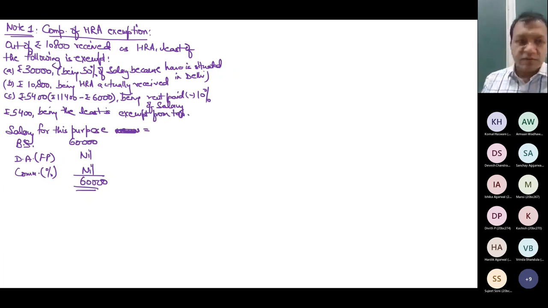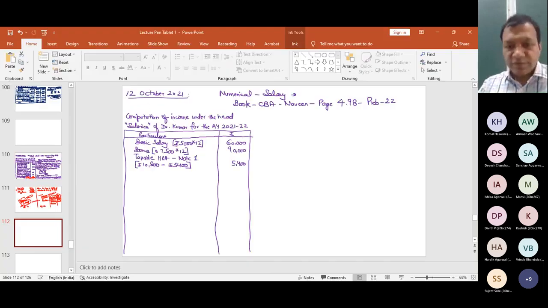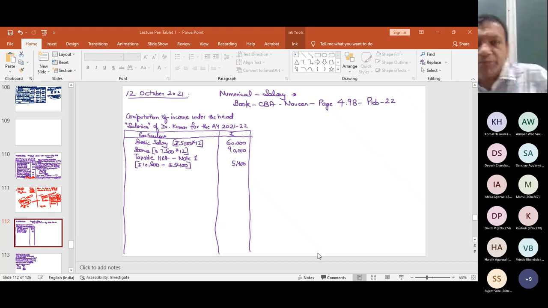So the fair, what will you write? Taxable HRA. I received 10,800 and exempt 5,400. So coincidentally, the same difference is taxable. It is coincidence only. Otherwise, the exemption figure can be different also. Is taxable HRA clear? If yes, please raise your hands.